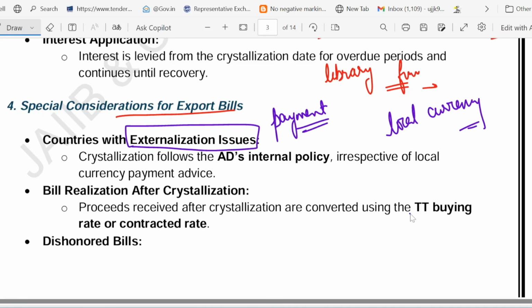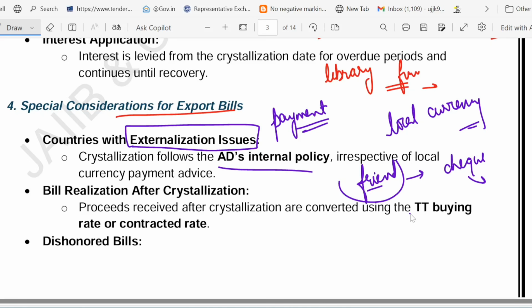For example, like accepting a check from a friend, right? Suppose there is a friend of yours, and from that friend you are accepting a check. You still follow your bank rule, because that is your friend, right? You still follow the bank rule. So that is called country with externalization issue. Even if the buyer pays in local currency, the bank follows forex rule. That is called AD's internal policy on forex rule. That is what the authorized dealer has to follow, irrespective of the local currency payment advice.